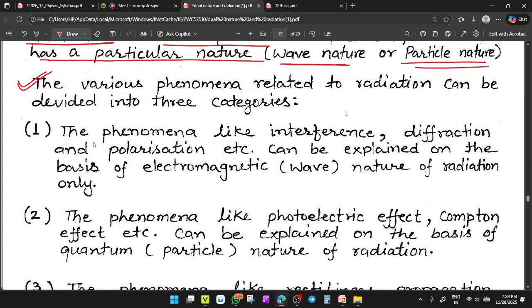The various phenomena related to the radiation can be divided into three categories. First, the phenomena like interference, diffraction, and polarization, etc. These phenomena can be explained on the basis of the electromagnetic wave nature of light. So these three phenomena can be explained with the help of wave nature only. Got it? What phenomena? Interference, diffraction, and polarization.